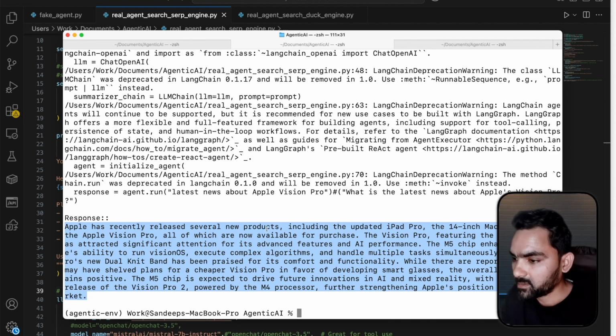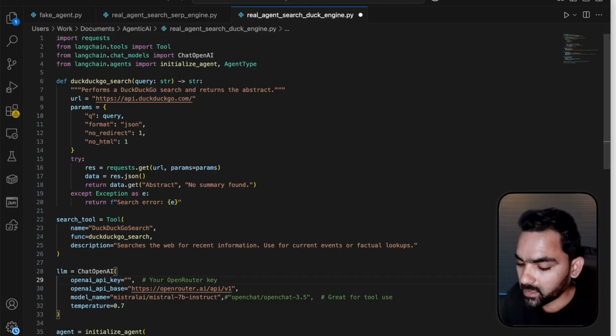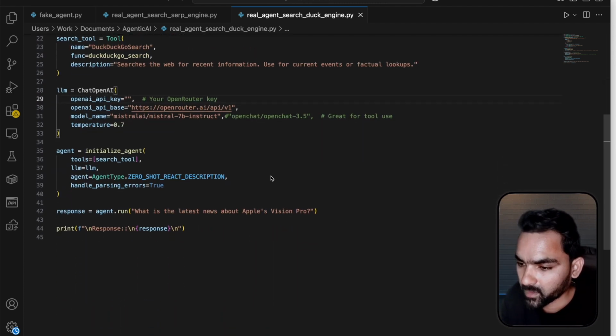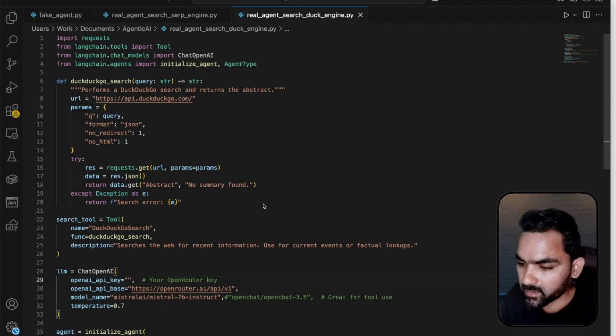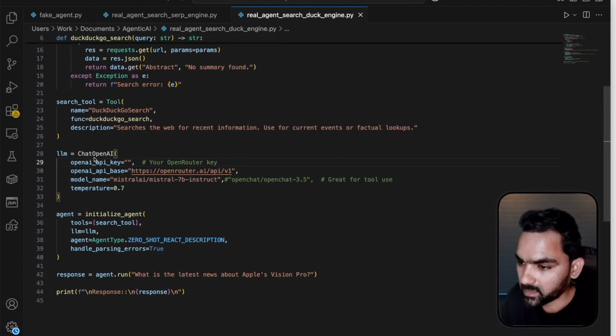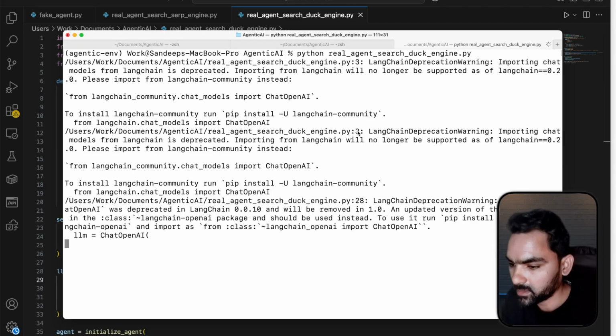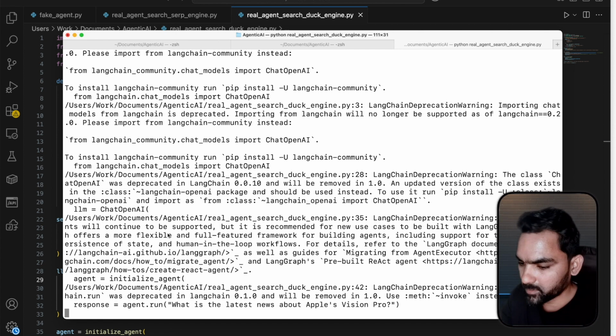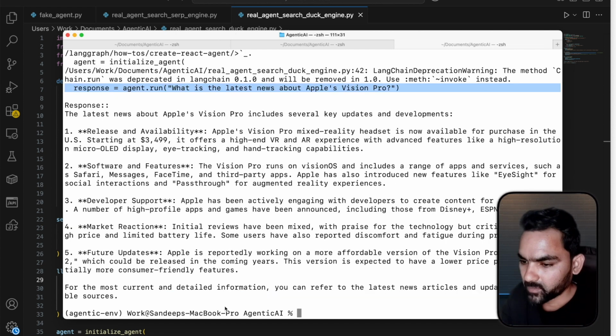Let's go with another open source API, the DuckDuckGo engine as well. This one is open, so we don't need to get any registration key. The other parts remain the same. We have ChatOpenAI, same as with the SerpAPI engine, and I'm giving the same prompt. Let's see what the response would be. There are a few warnings again from LangChain community. Here the agent is processing it. Yeah, here is the response.